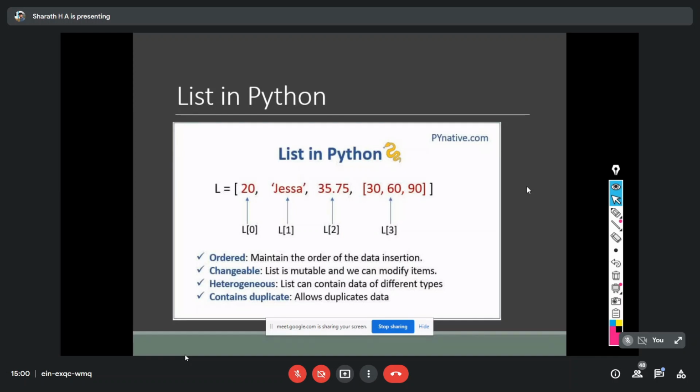And again, it's ordered, which means each element is associated with an index, and it is changeable, that means mutable. It is heterogeneous, so I can store different data types, and it can contain duplicates. As I already mentioned, here we don't have any keys or unique elements that need to be stored.